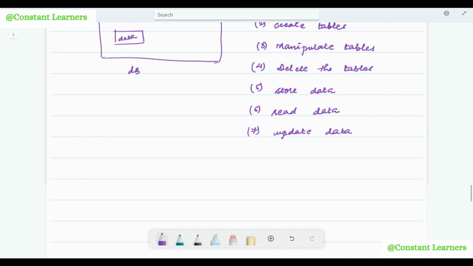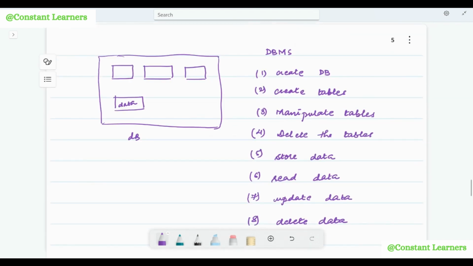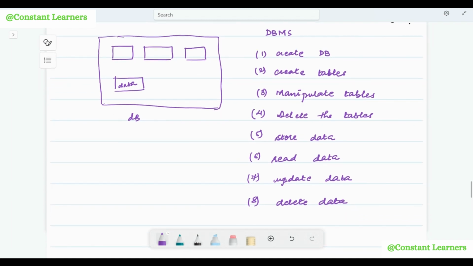For example, I have a table for students. Now, let's say one student has changed his field from IT to computer science. So I can also change the field from IT to computer science inside the table. So that is also known as updating the data in the database, and also deleting the data from the database. Okay, so all of these tasks and a lot more is performed by database management system. So all of these tasks come under the management of the data and the databases, that is done with the help of database management system.